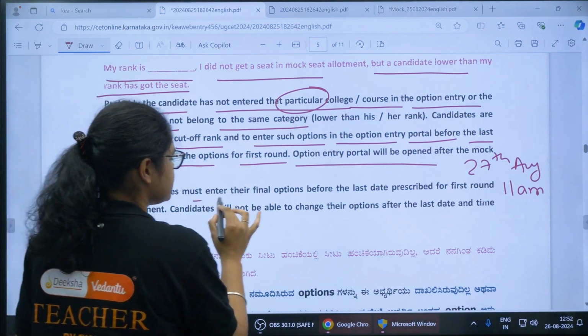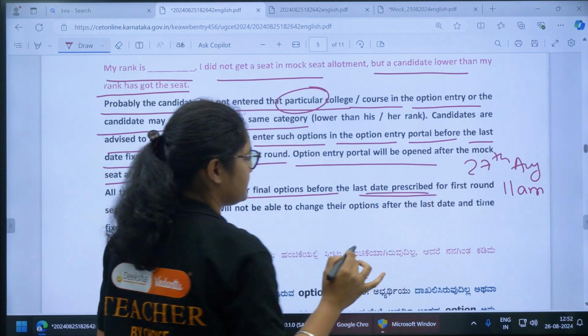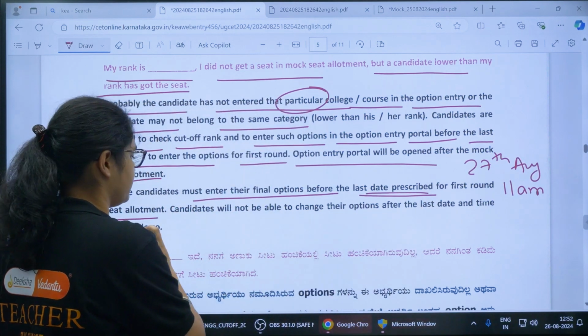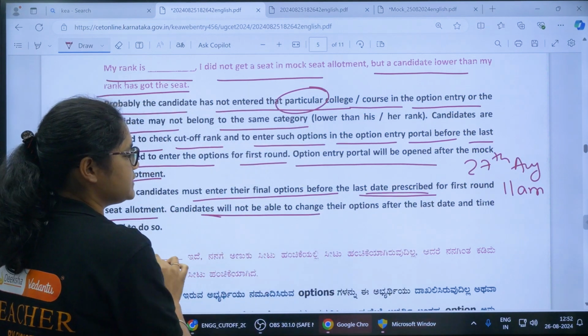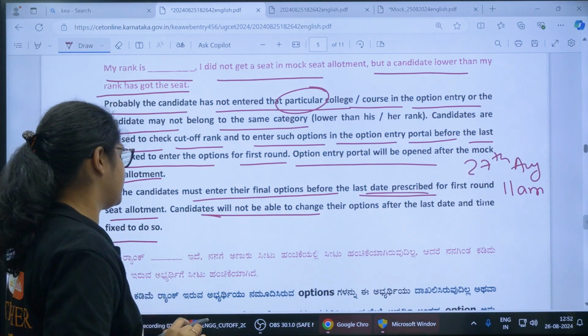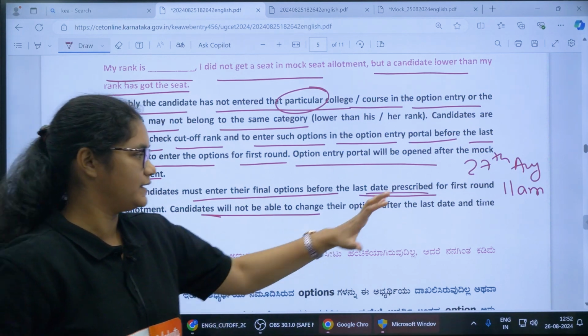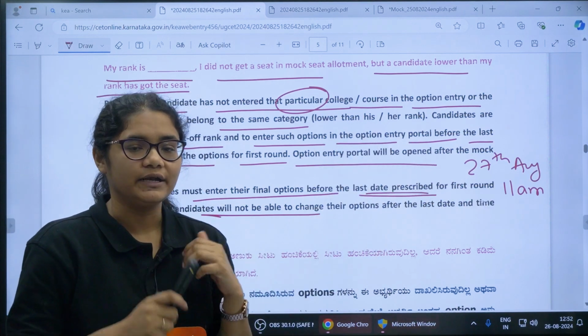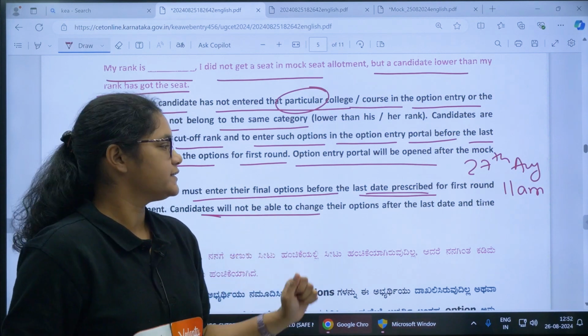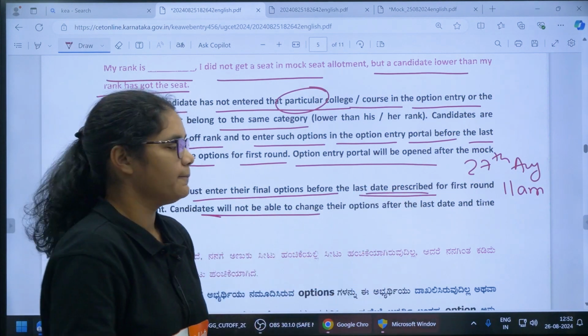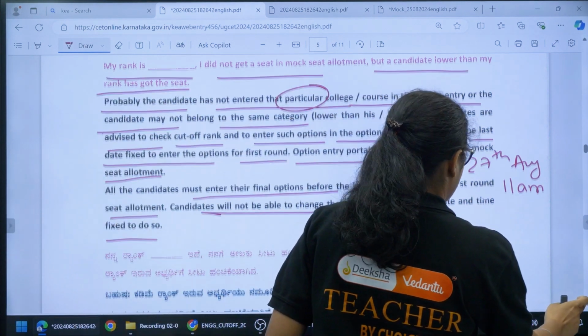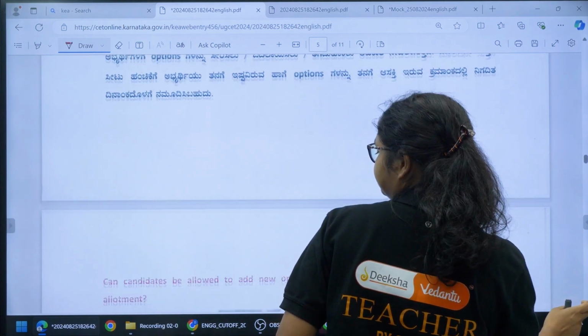So all the candidates must enter the final options before the last date prescribed for the first round seat allotment. Candidates will not be able to change their options after the last date and time fixed to do so. Okay, so you have very little time now, so definitely you need to do proper research and add the colleges.